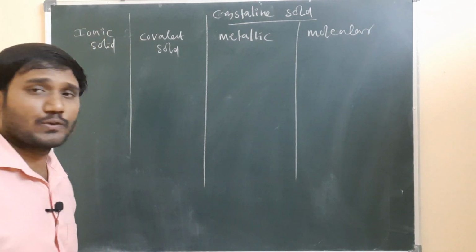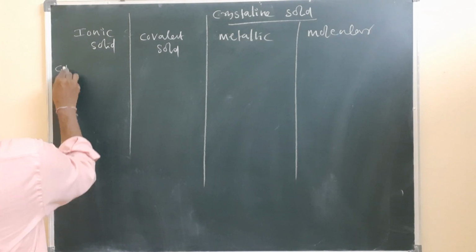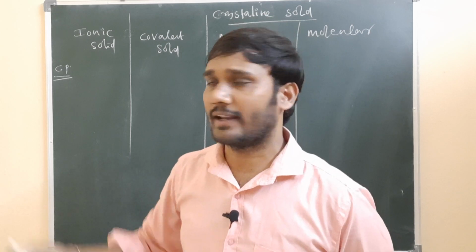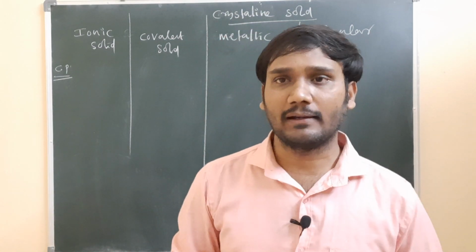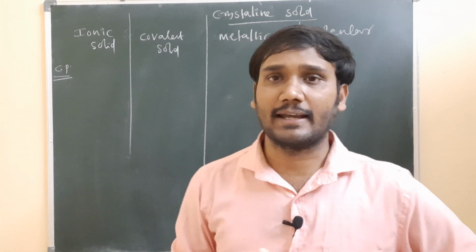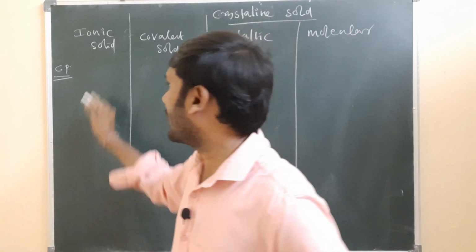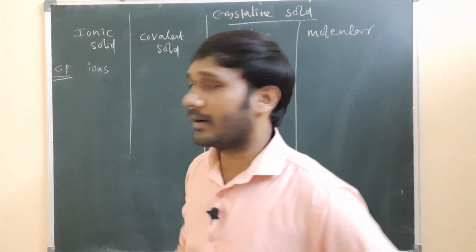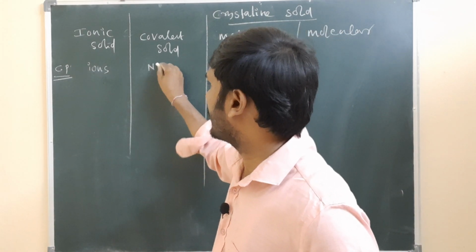Now, what are the constituent particles present in these types of solids? In the ionic solid, the constituent particles are ions. For example, in a sodium chloride crystal, Na+ is one of the particles and Cl- is the other. It means in the ionic solid, the constituent particles are ions.